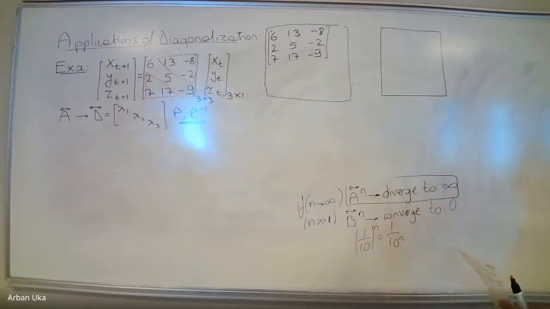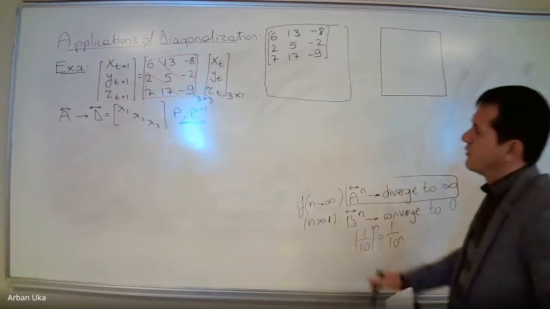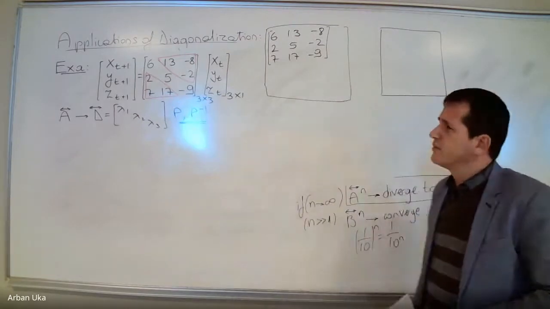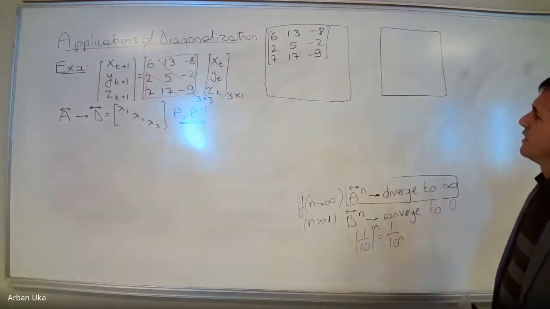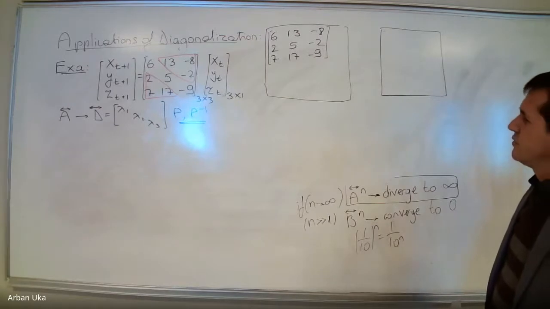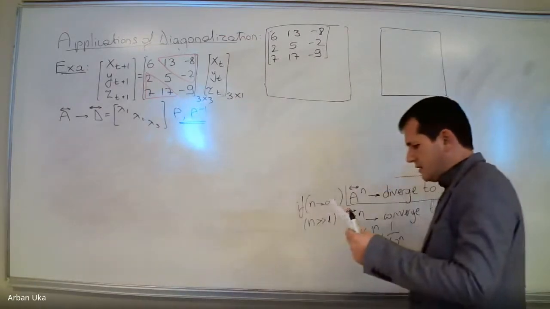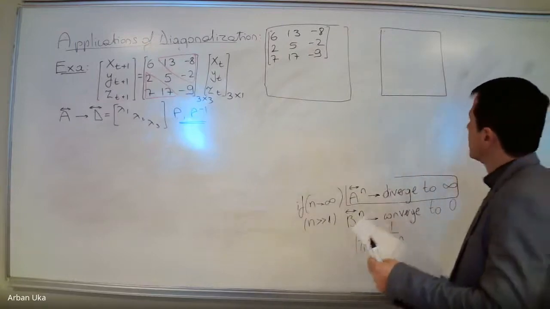If we work carefully on the diagonalization of the matrix A, we will find that the eigenvalues of matrix A are minus 2, 1, 3.